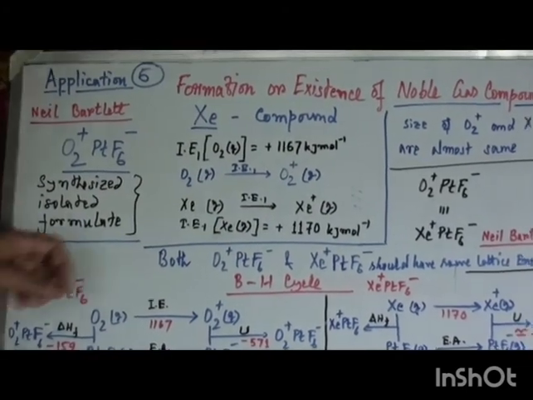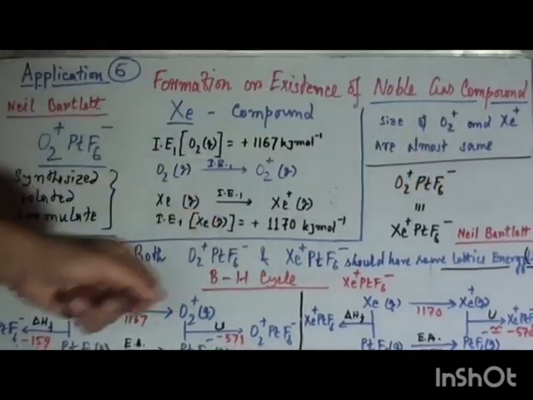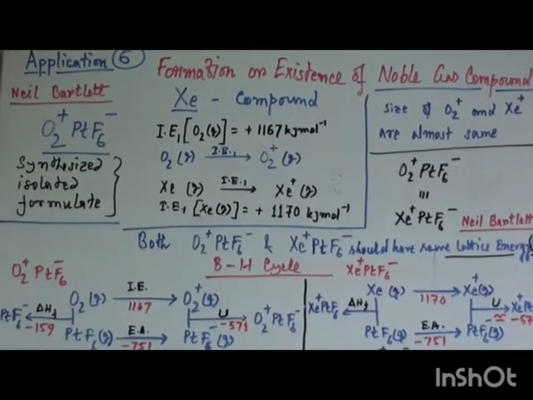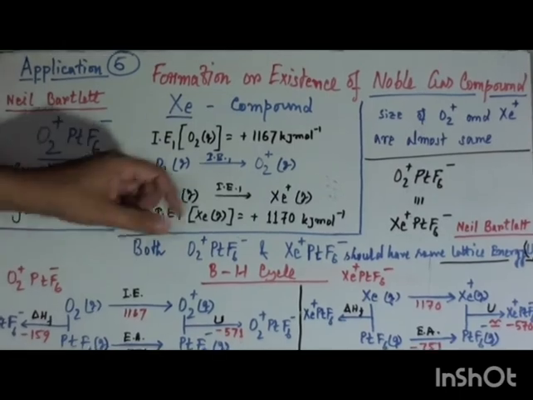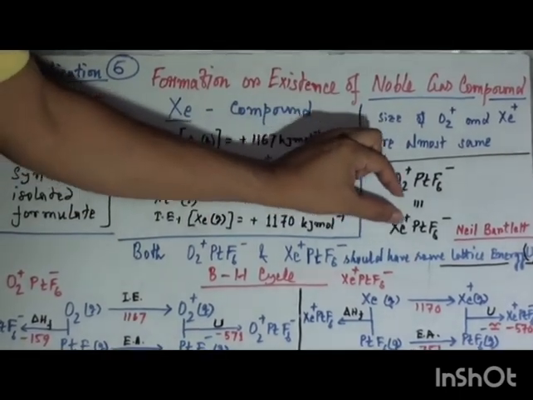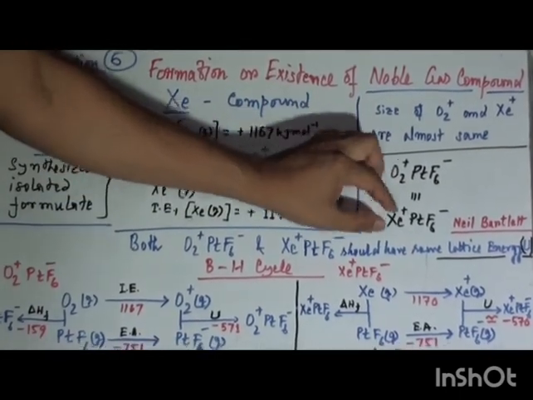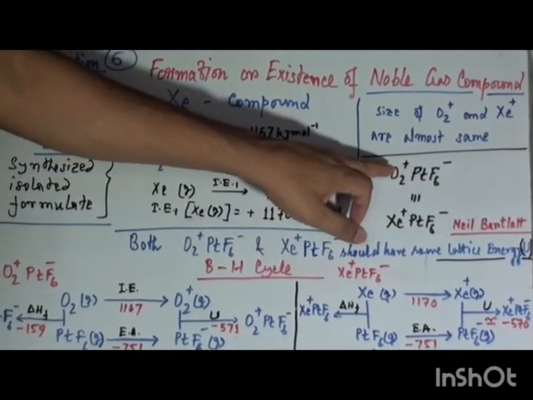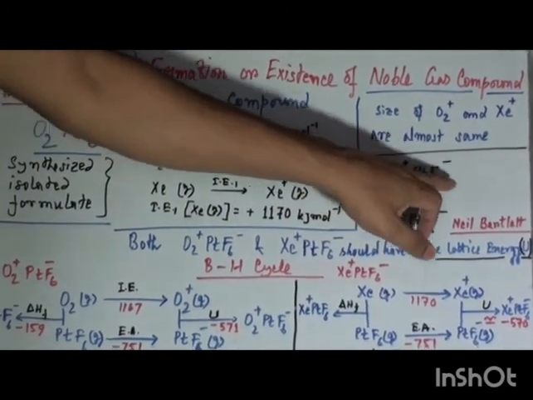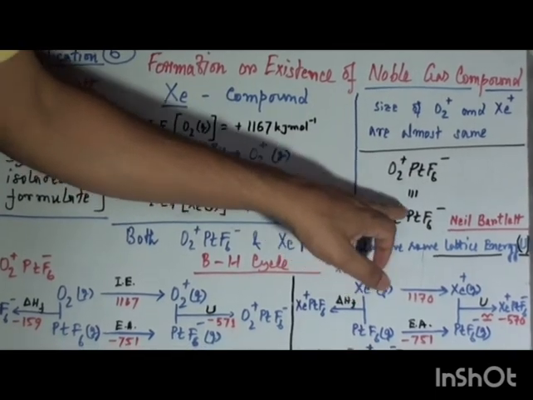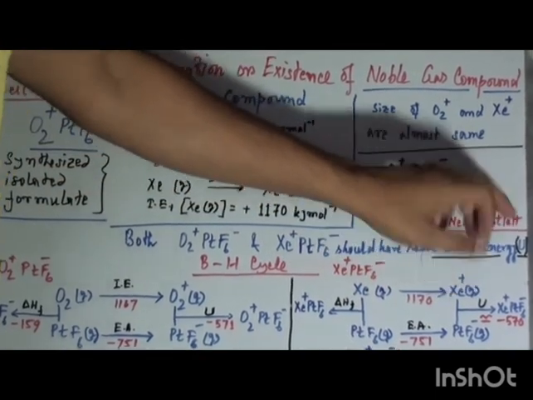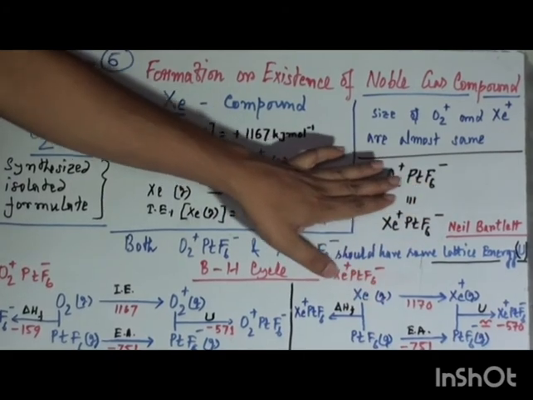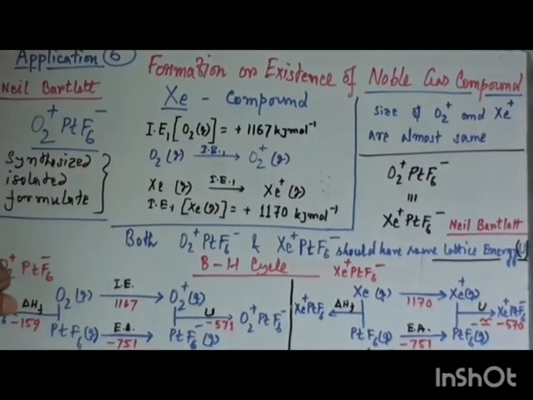So comparing these two ions, this type of synthesis of a xenon compound like O2 plus platinum hexafluoride, Neil Bartlett synthesized this type of compound of xenon,